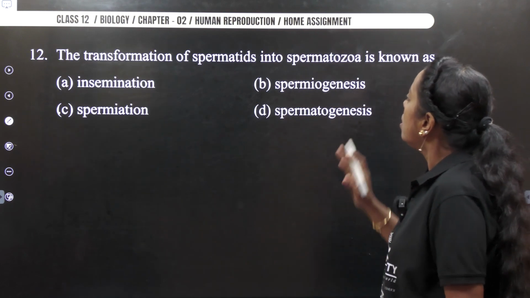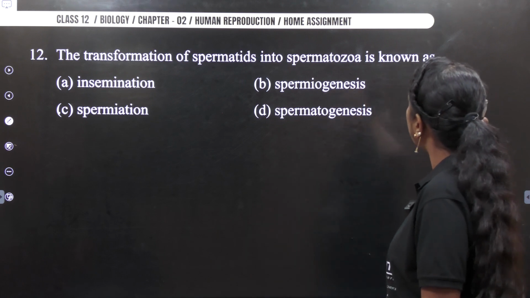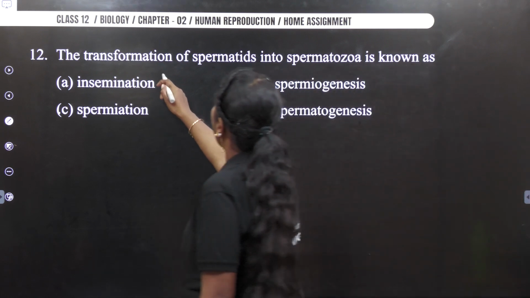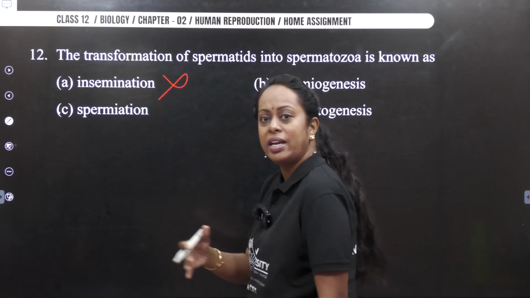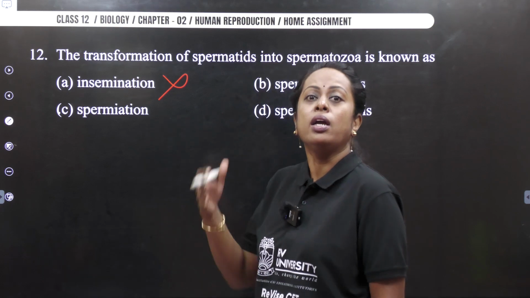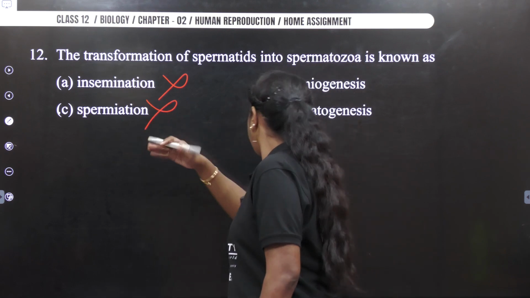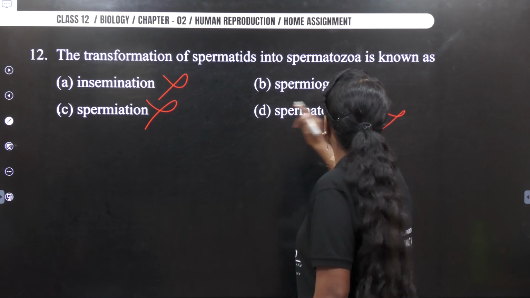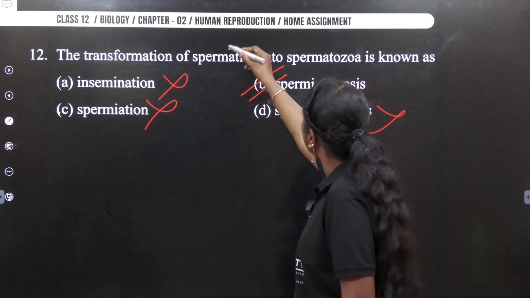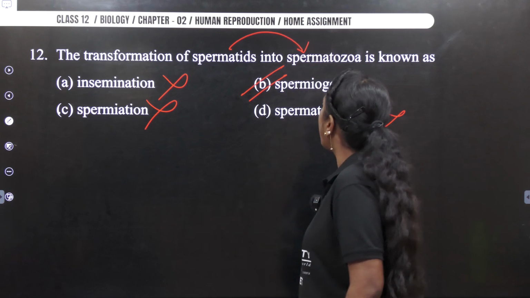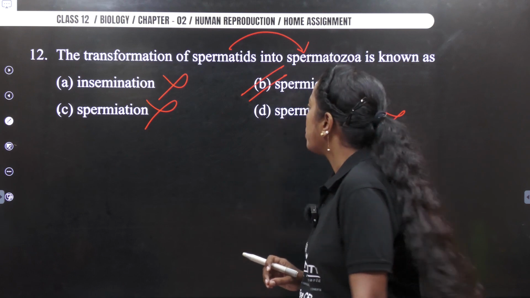Next, the transformation of spermatids to spermatozoon is known as what? Not insemination, not spermiation, which is release of the sperm from the Sertoli cell into the lumen of the seminiferous tubule. Okay, wrong. Spermatogenesis, wrong. It is spermiogenesis. Formation of sperm from spermatid is known as spermiogenesis. So go ahead, mark your answer as option B for this question.